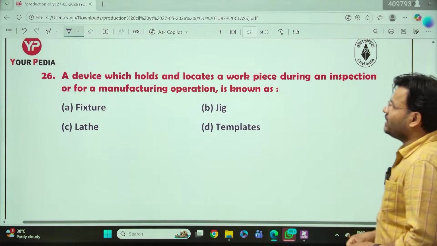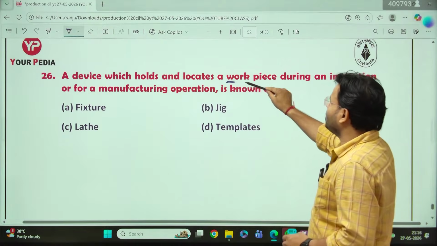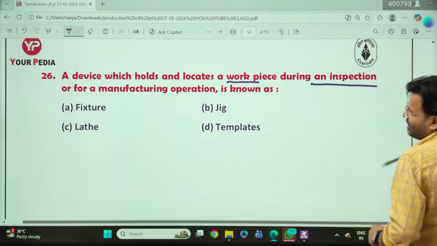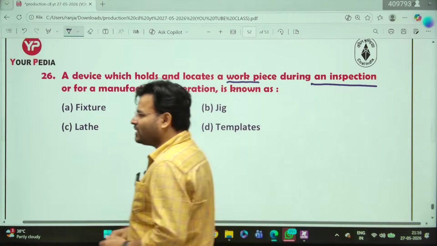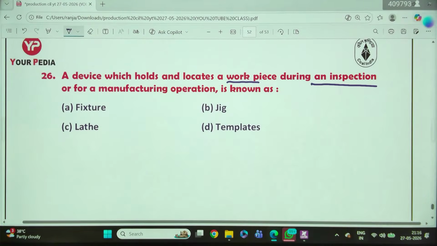That is the next question. A device which holds and locates the workpiece during an inspection or a manufacturing operation is known as: what will be the answer? Fixture, lathe, template, or jigs? Waiting for your answer, dear.